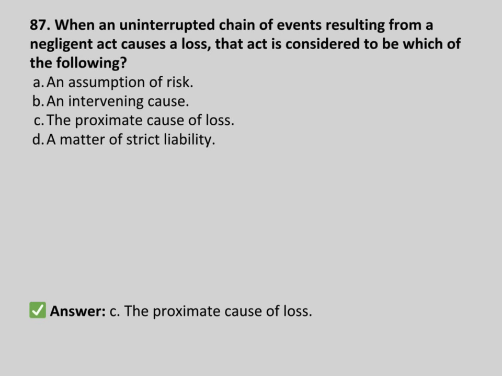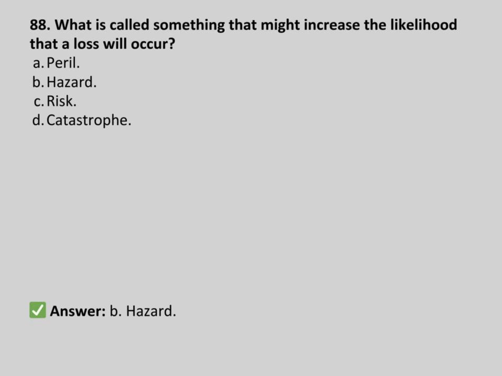When an uninterrupted chain of events resulting from a negligent act causes a loss, that act is considered to be which of the following? An assumption of risk, an intervening cause, the proximate cause of loss, a matter of strict liability. Answer C. The proximate cause of loss.